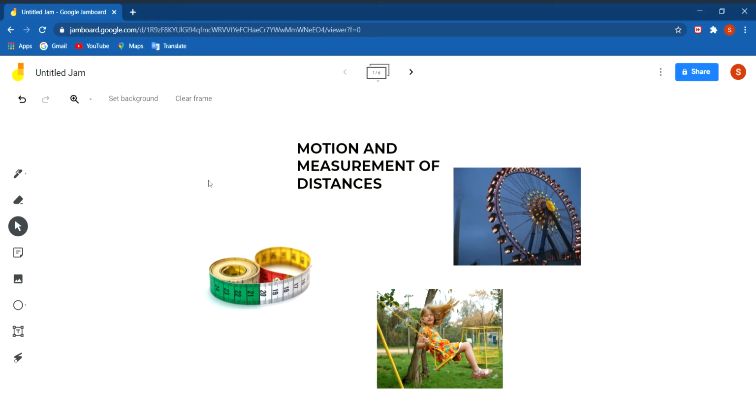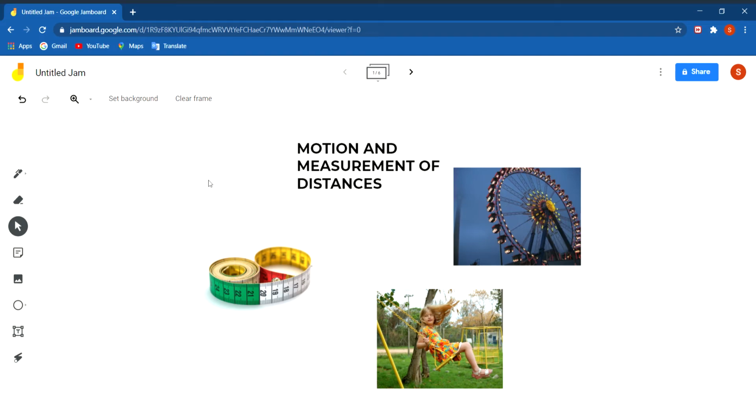We were discussing the chapter Motion and Measurement of Distances. In this chapter till now we have read about the story of transport and old units of measurement like handspan, cubit or pace.